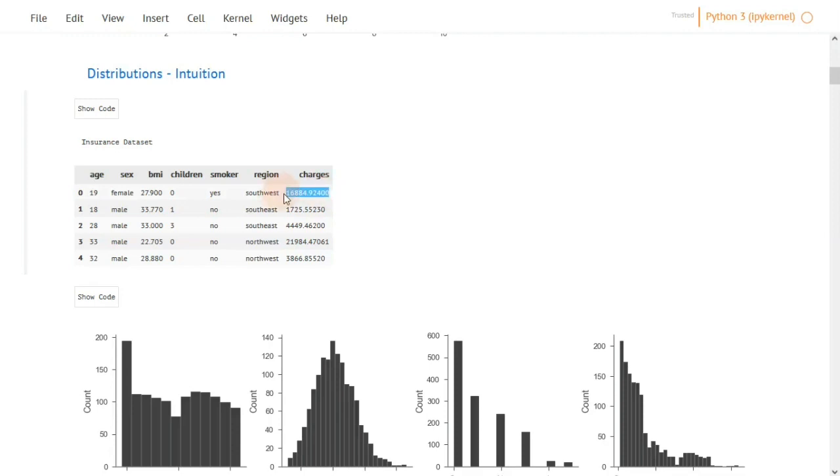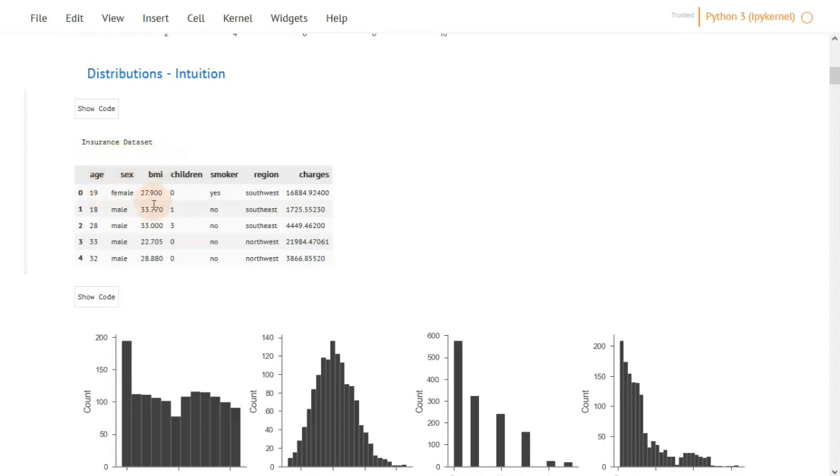In that sense, we can actually define our random variables to be age, gender, BMI, children, and so on. And we can see that each of these variables takes on different forms. For example, age has numeric values, gender is categorical, BMI is numeric, and as we know, we can distinguish between numeric as being either discrete or continuous.